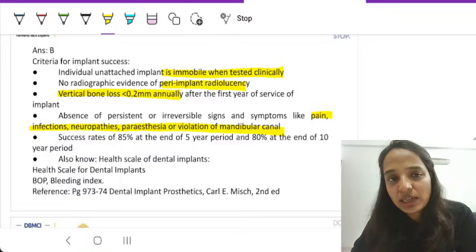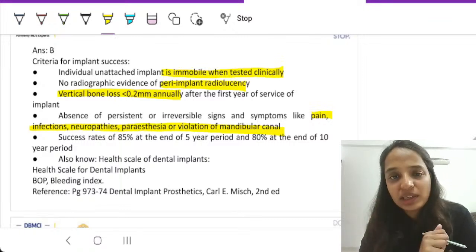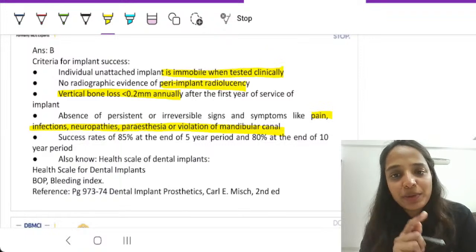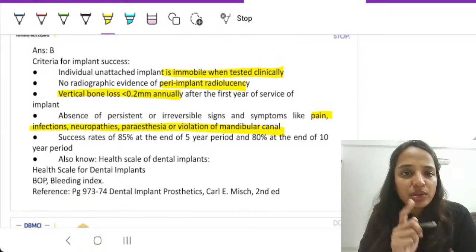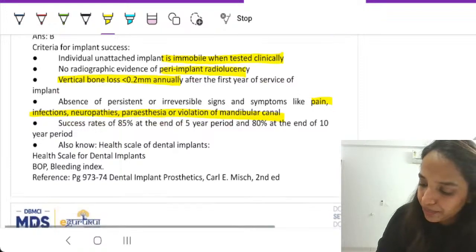There are several criteria, but basic points are these, out of which the one point that is converted as an MCQ in exam is pertaining to vertical bone loss, which has to be lesser than 0.2 millimeters.